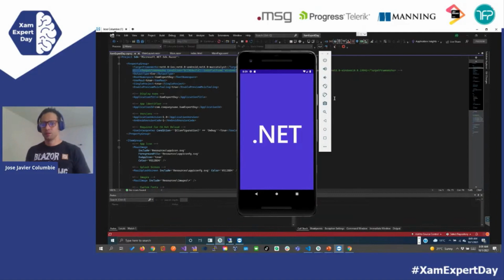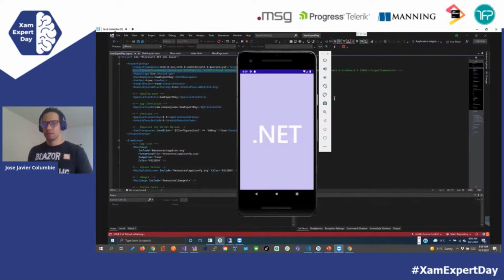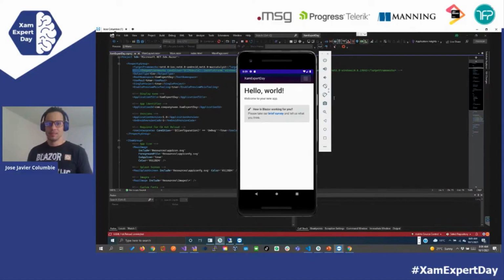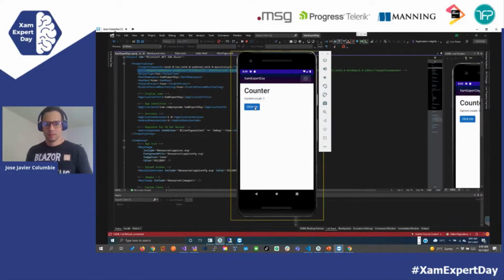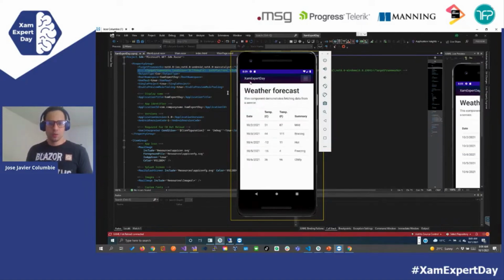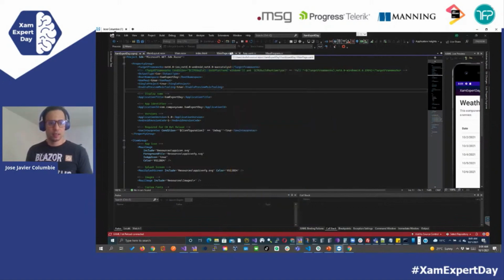Okay, right here you see we have the splash screen with the .NET logo, and voila, this should be coming real soon. The Blazor app running natively in the app. How cool is that? So we have here our counter, our fetch data, and so on. So let's do one quick change, and let's see if the hot reload wants to work right here.